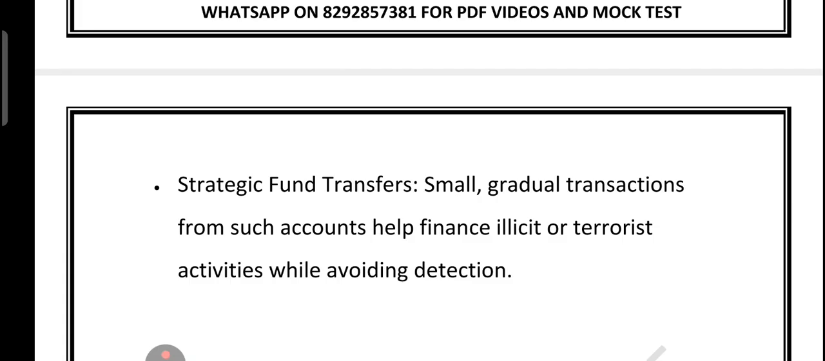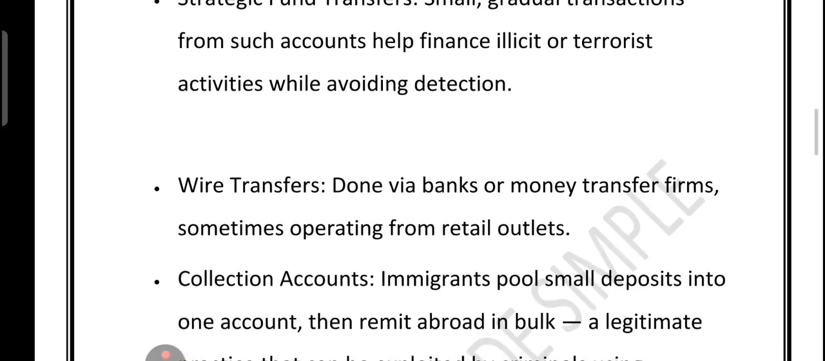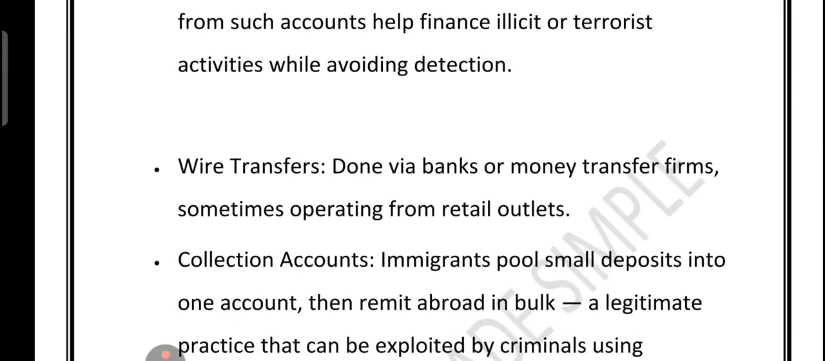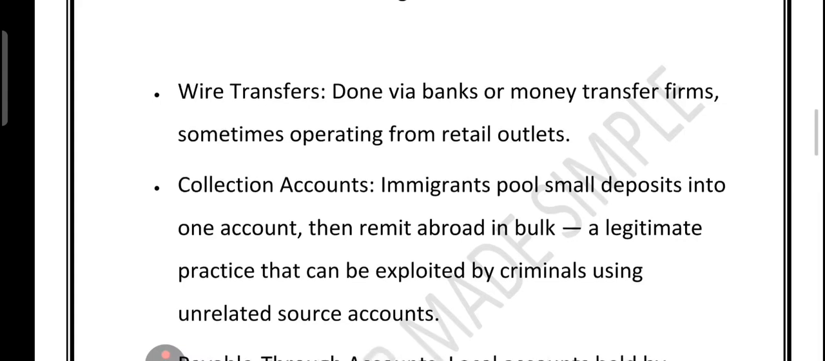Now friends, let's talk about the wire transfer. So what is a wire transfer? Criminals use some intelligent money tricks to move illegal funds across borders, and wire transfer is one of them. These are quick electronic transfers through banks or money transfer companies, sometimes even from a small retail shop. While wire transfers are legal, they can also be used to send dirty money far away in seconds.